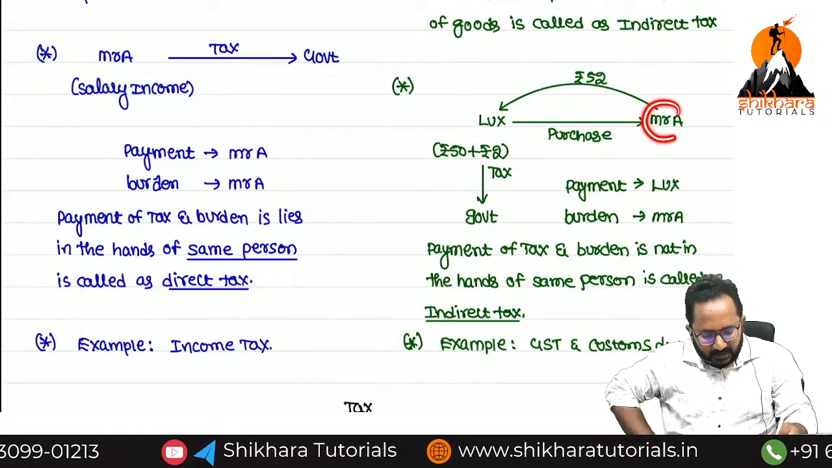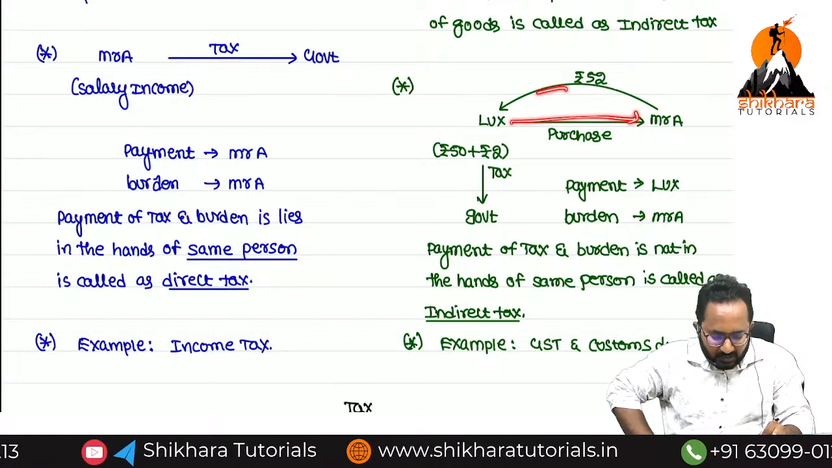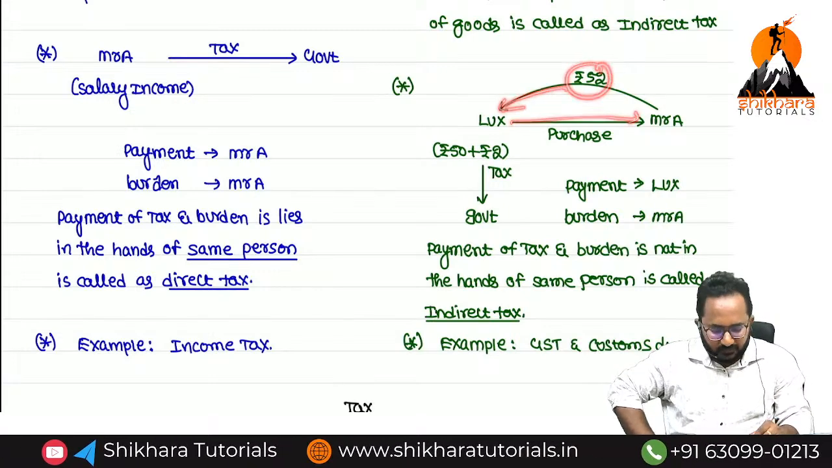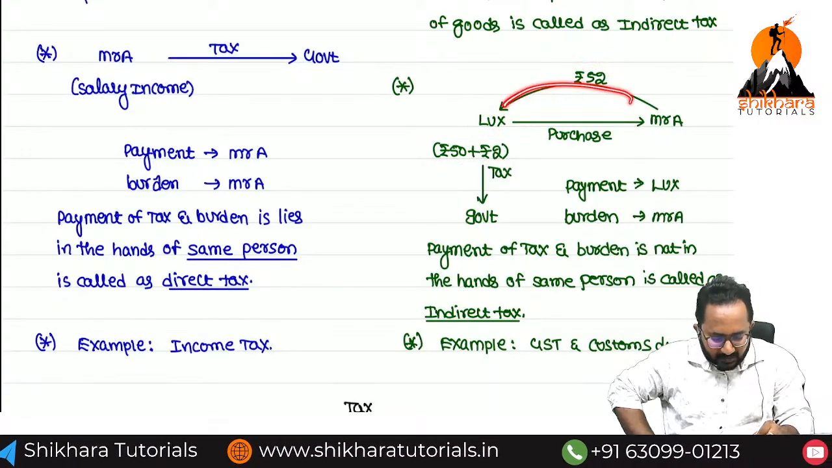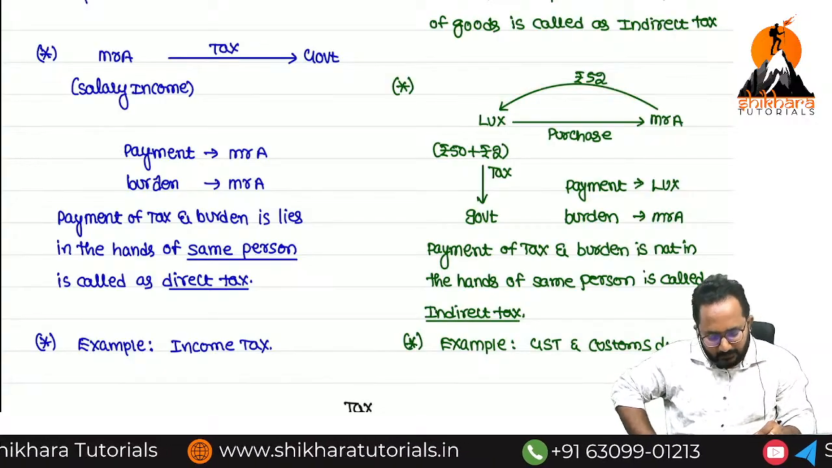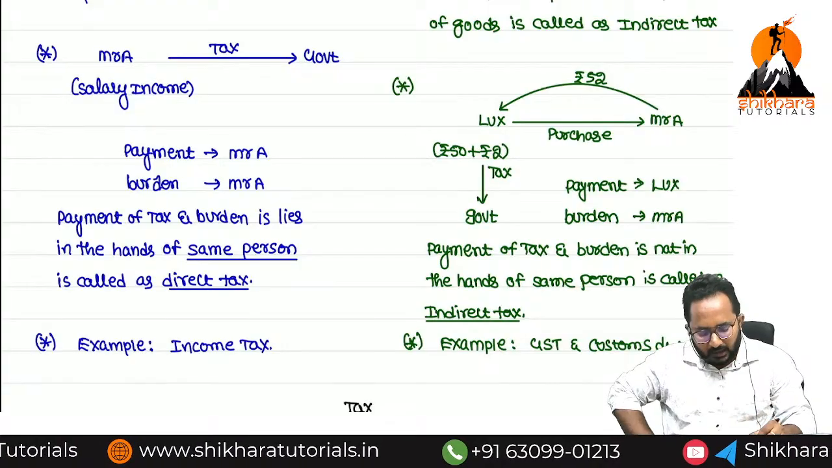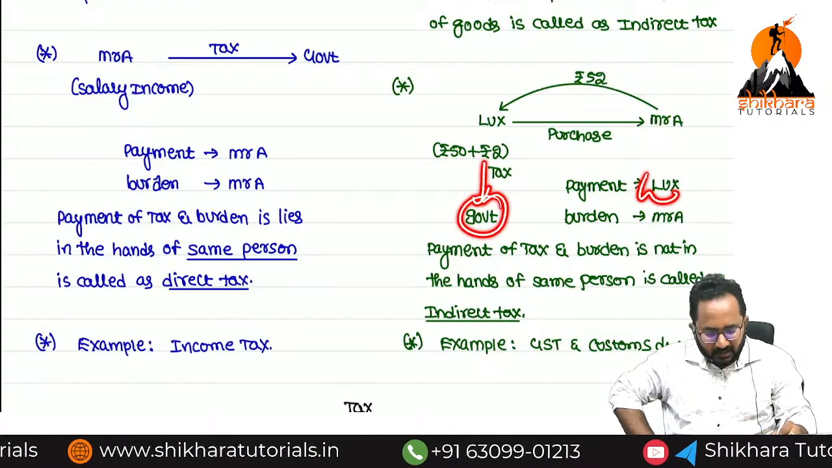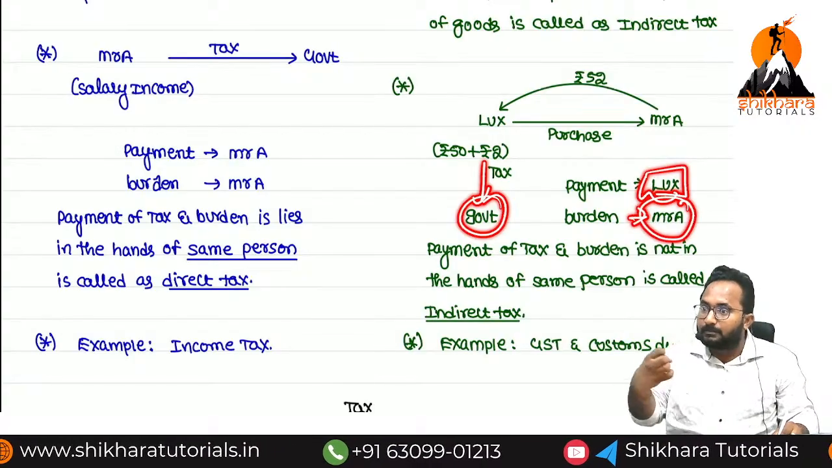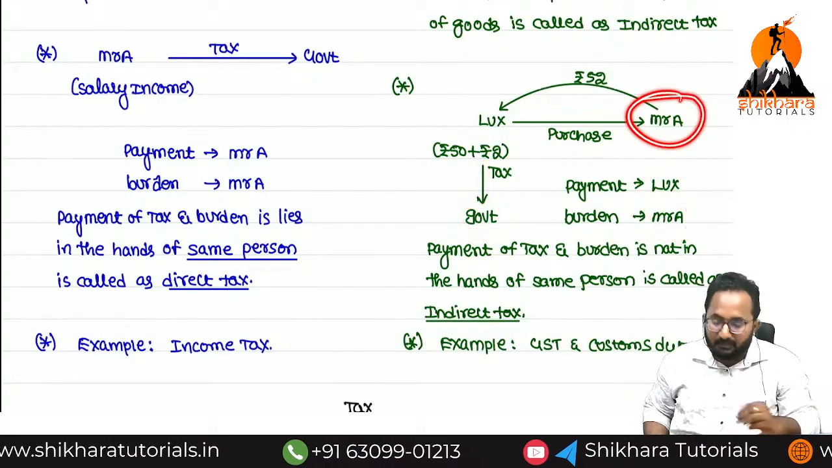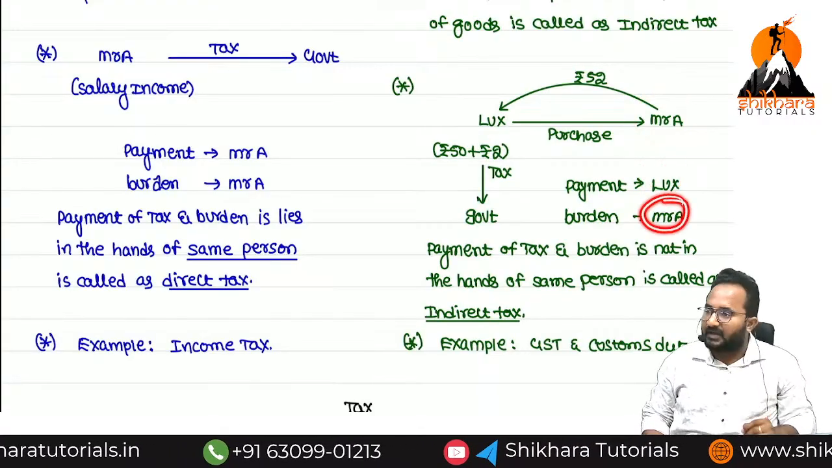Refer, Mr. A wants to purchase a Lux soap. Now he is paying how much amount to the Lux company? 52.50 is the sale price of this Lux soap, and 2 rupees is paying for what? Tax. Now Lux company will pay how much amount of tax to the government? 2 rupees. Now who is paying the tax to the government? Lux company. But ultimately who has the burden? From whose pocket is the 2 rupees collected? Mr. A. Payment in the hands of one person, burden in the hands of another person.